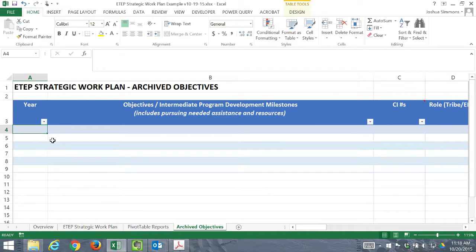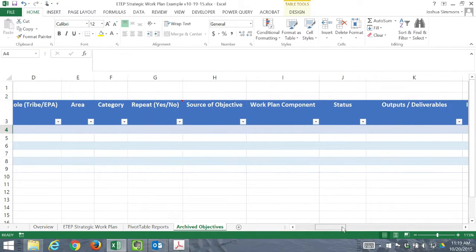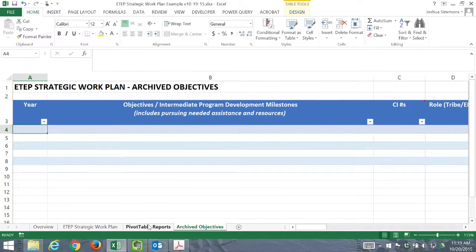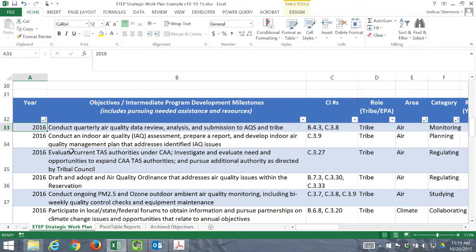It's blank though, and this will only include the ones that were archived. This table can be modified. I think at minimum it's important to just keep track of what objectives were accomplished in what years. But you could actually provide more data.